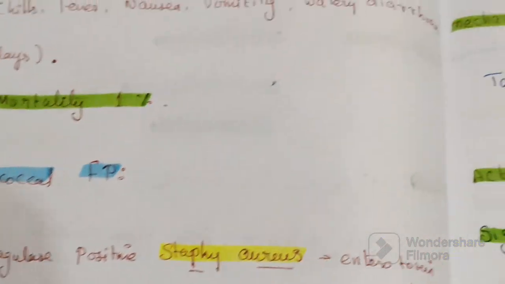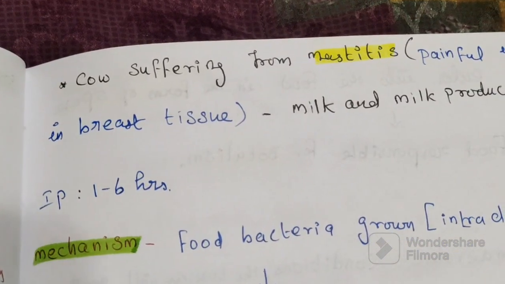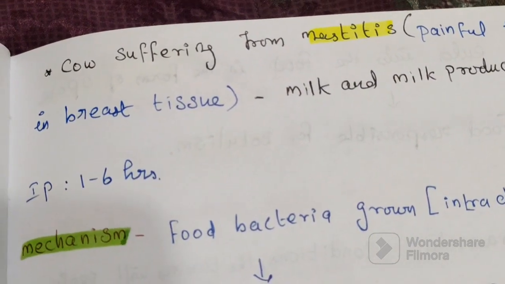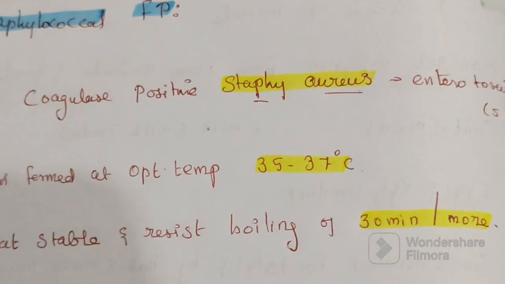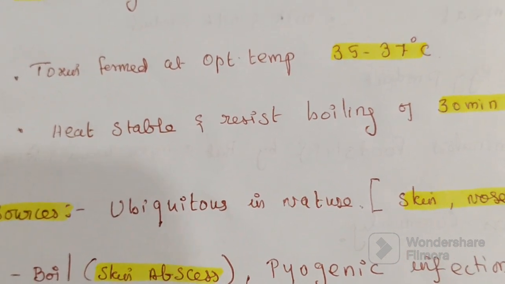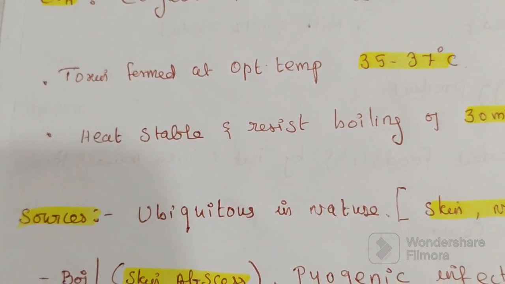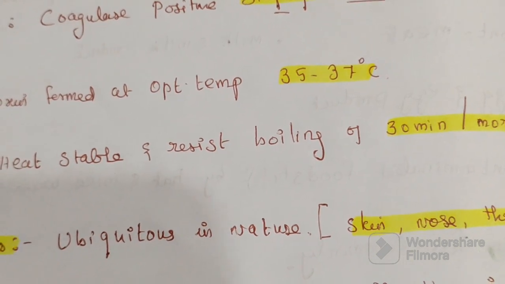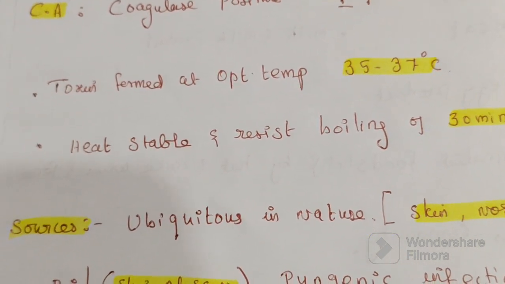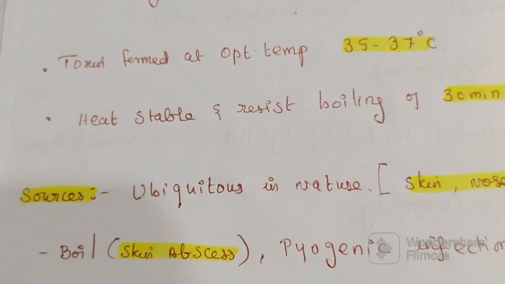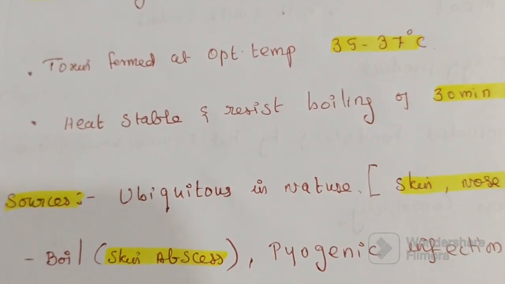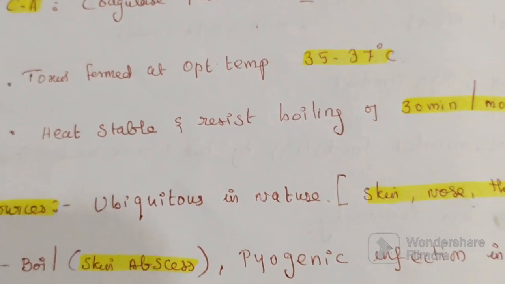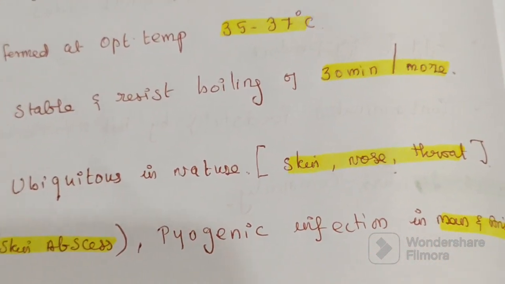Next, what are the sources? It is ubiquitous in nature. It is found on the skin, nose and throat. It is a common agent of skin abscess, boil and pyogenic infection in man and animals.